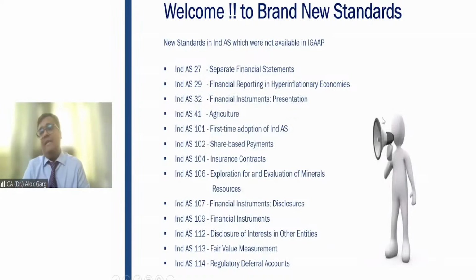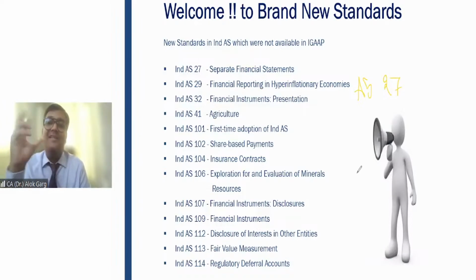As I can say, in accounting standards, how many accounting standards are there? There are 27 AS, right? And how many Ind AS are there? There are 39 Ind AS. So you can see that there are 12 more standards in comparison to the accounting standards. And friends, that is why a lot of new guidance, a lot of new standards are there in Ind AS.